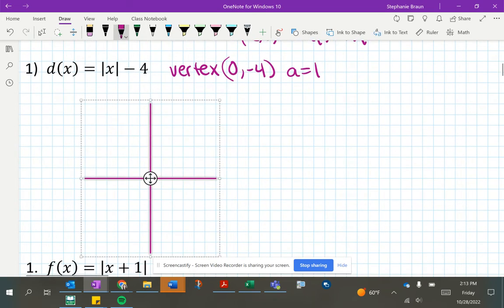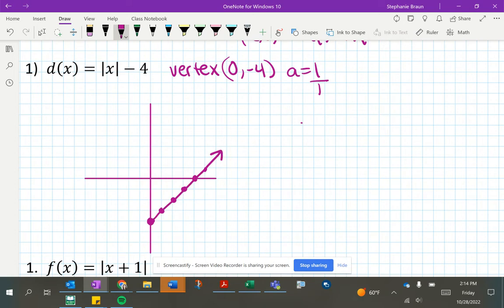with a little bit more practice, what you're going to do is plot the y-intercept, or sorry, not the y-intercept, the vertex, which happens to be the y-intercept also, 0, -4. And then we're going to use our slope. Remember, a is your slope, so you can think up 1 over 1. So that's the right side of your graph. And then, remember, absolute value graphs have symmetry, so then you can just reflect those points and go up in the other direction. So that would be your graph for that first problem.